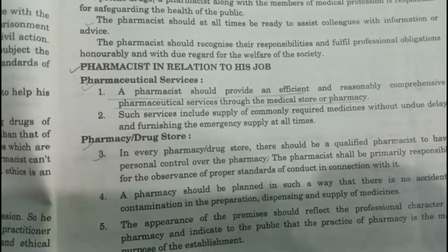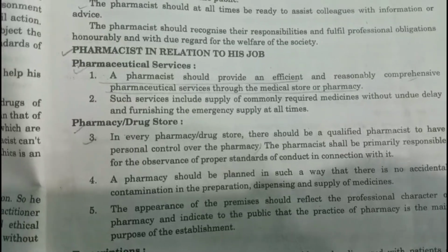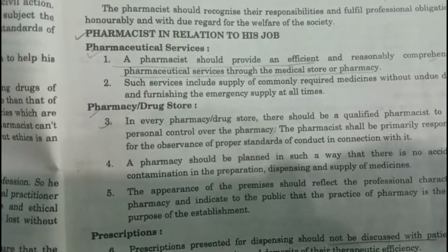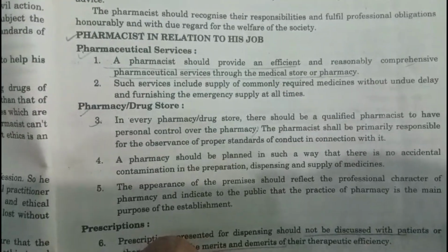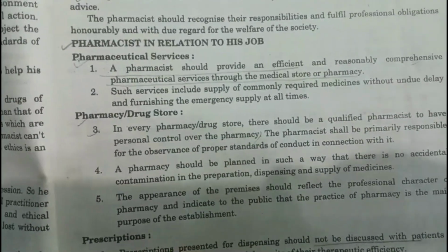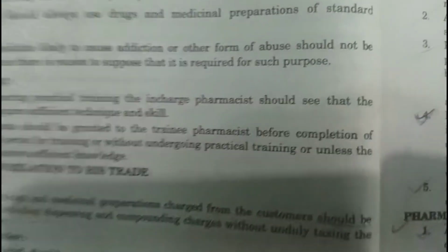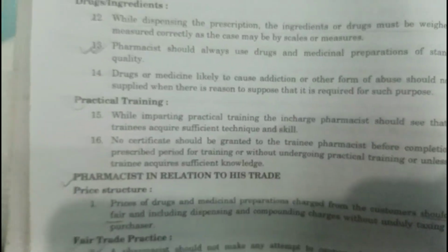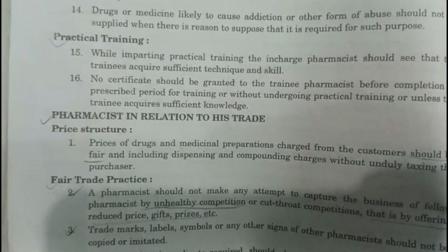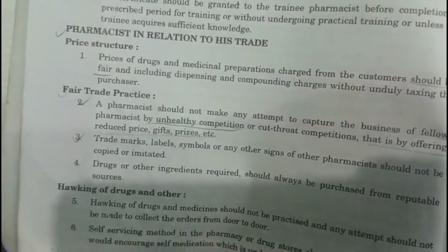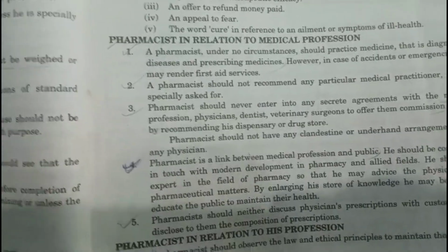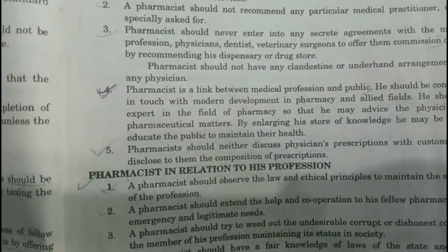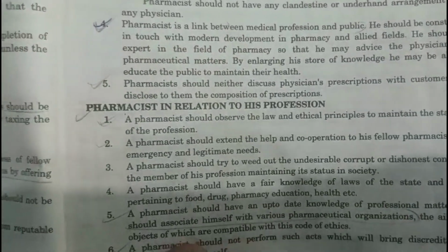Here you have to point out the role of pharmacist in different areas: pharmacist in relation to his job, pharmacist in relation to his trade, pharmacist in relation to medical profession, pharmacist in relation to his profession.